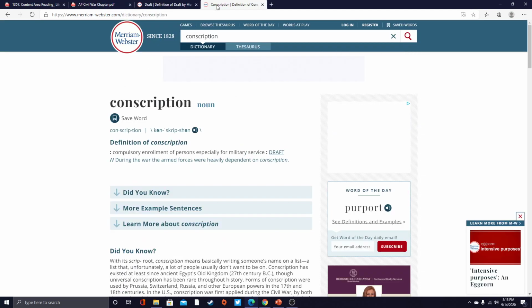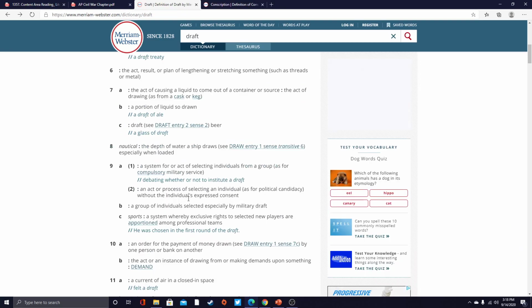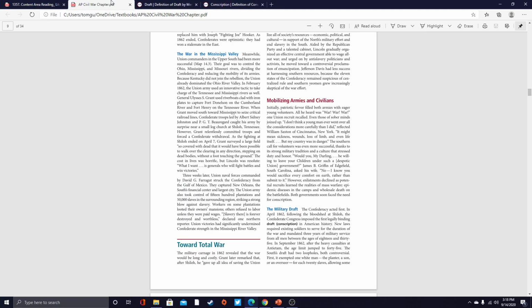But they can also use the definition of conscription and knowing that it is almost the same as draft to see that they are more or less the same word. And since draft is the more normalized word, the word that we use more often, we as teachers can guide students in that direction to use draft, knowing that it is a law requiring soldiers to serve.